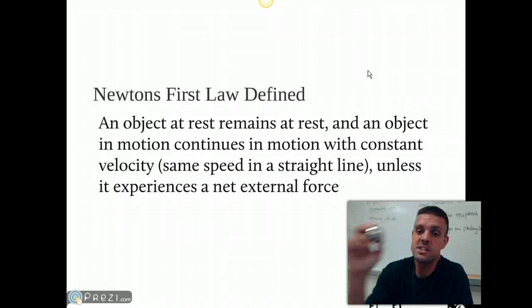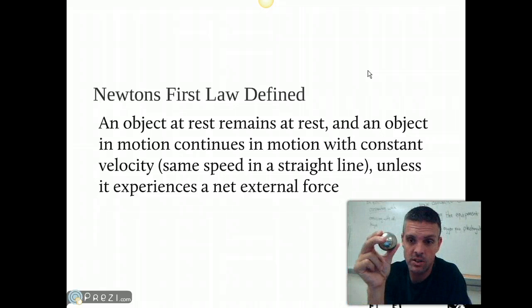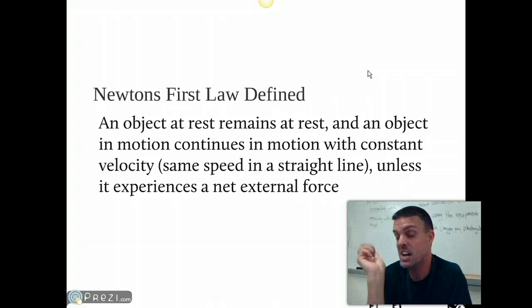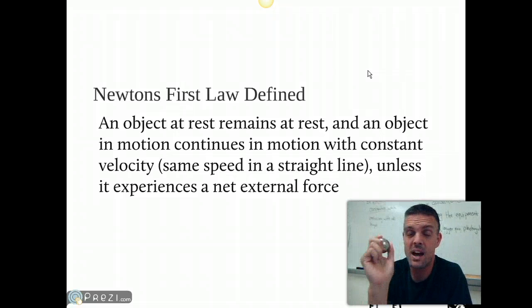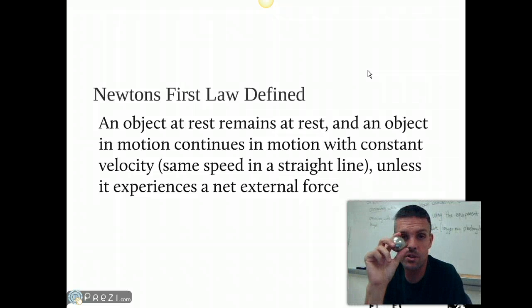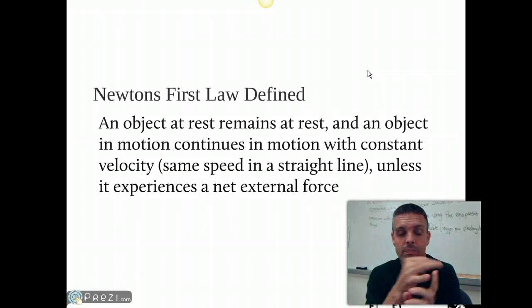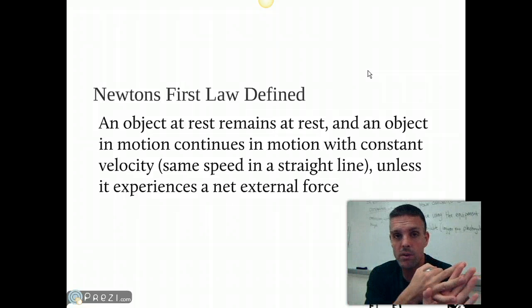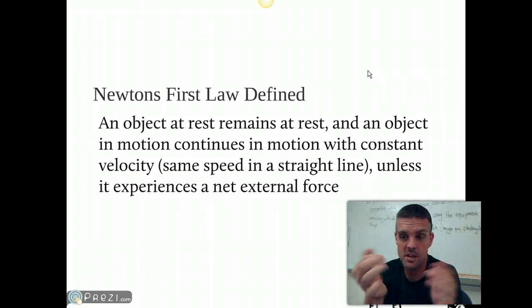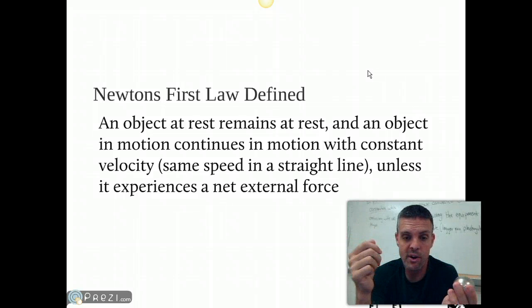This is simply going to stay still unless I make it move. If I do make it move, it's going to stay in a straight line at a constant velocity unless I make it or something else makes it change. Now we know that eventually this is going to come to a stop. That could be a change of hitting a wall. It could be on a very long runway, but it's going to stop because of the friction against the ground. But that's the idea.